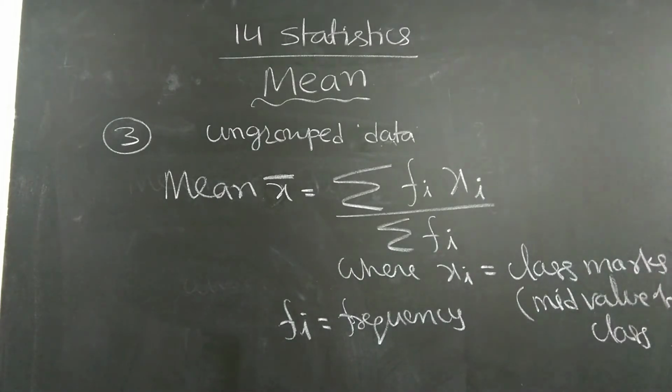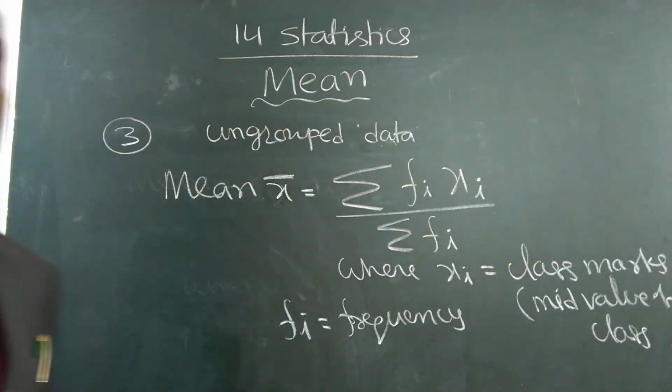Two more formulas I will give. Write the formulas very neatly and practice them. Then when we start the problems, we have to apply them.